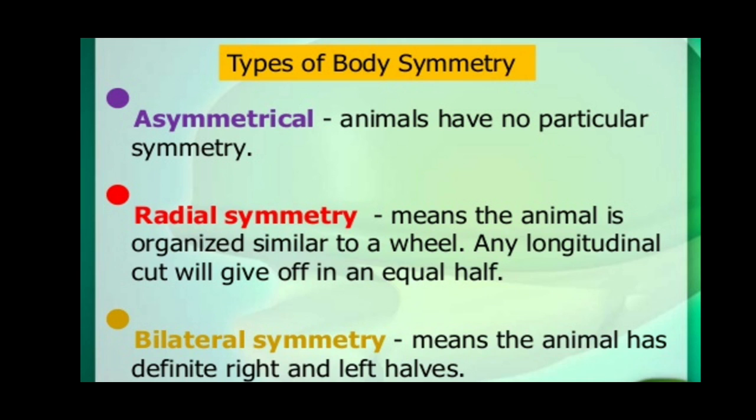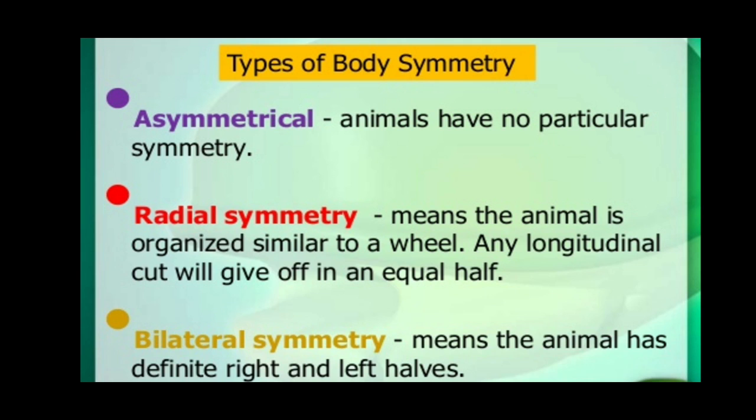Types of body symmetry. Some animals show no particular symmetry and they are called asymmetrical organisms. Some of them have a radial symmetry and some of them show bilateral symmetry.